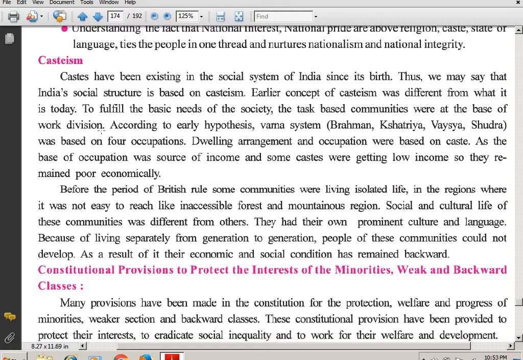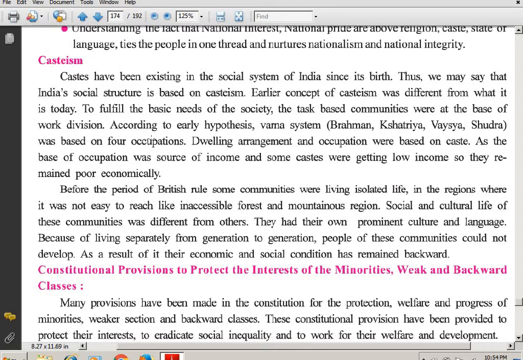So students, we saw that the caste system existed since the birth of India, and the concept of casteism was earlier different than what it is today. Today also we talk about the caste system, but it is not as it was earlier. How is it today? We'll study it now.